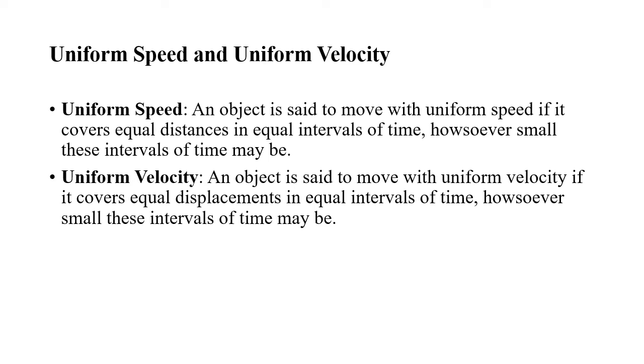So what do you mean by uniform velocity? An object is said to move with uniform velocity if it covers equal displacements in equal intervals of time. Then what do you mean by non-uniform velocity or variable velocity? Equal displacement in unequal intervals of time. Is that clear to you?